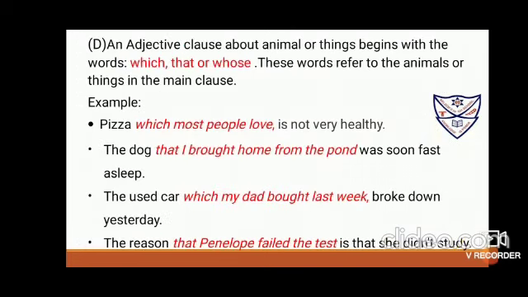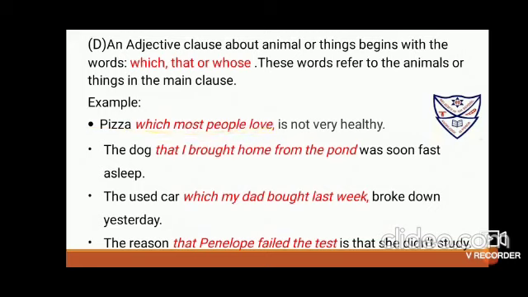Now option D, an adjective clause about animals or things, begins with that or which. You can use whose, because when you show possession with animals, you also use whose. So these words refer to the animals or things in the main clause. For example, pizza, which most people love, is not very healthy. So what is not very healthy? The pizza which most people love.